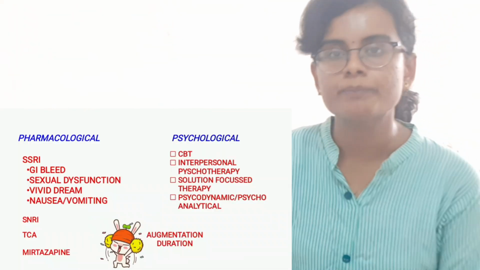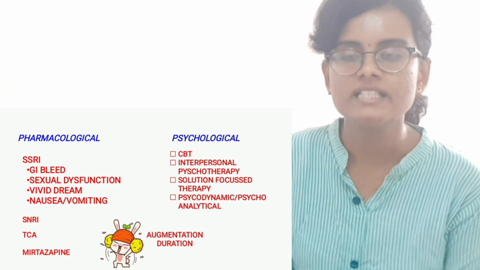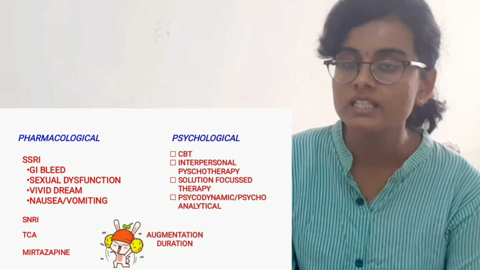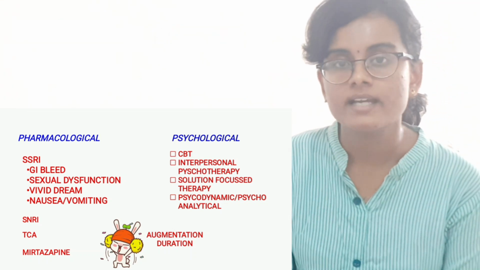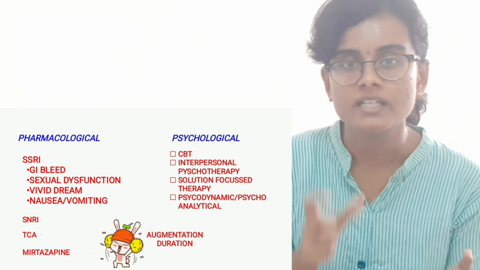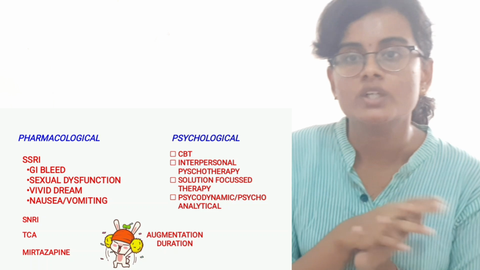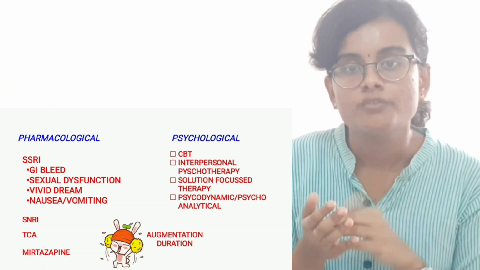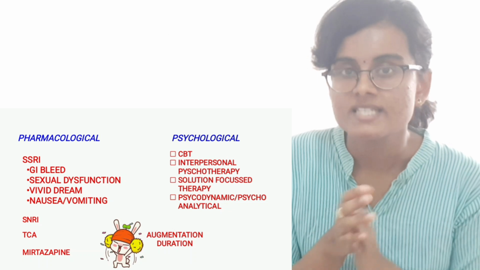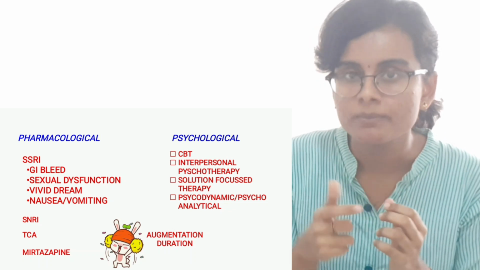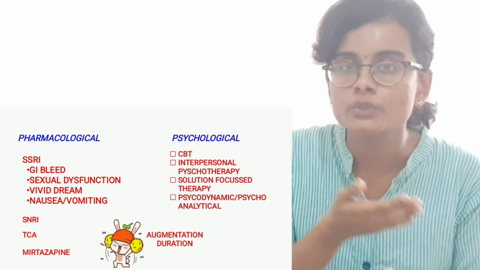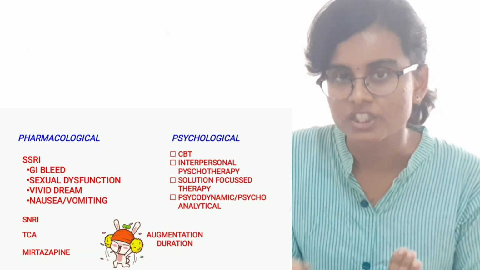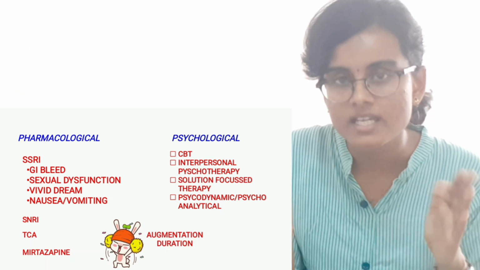So, treatment of depression is mainly by pharmacological intervention, and then you have the psychological intervention. Pharmacological intervention includes SSRI, selective serotonin reuptake inhibitor. Drugs included are going to be citalopram, escitalopram, fluoxetine, fluvoxamine. Side effects are going to be GI pain, nausea, vomiting, and sexual dysfunction, which leads to decreased libido and erectile dysfunction. Next, vivid dreams, which can cause insomnia.